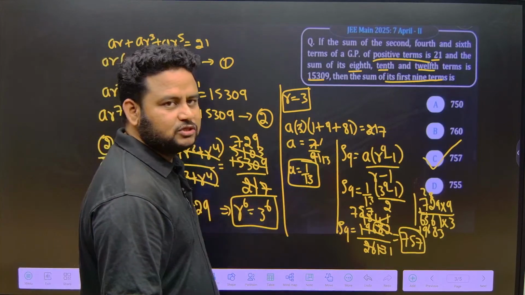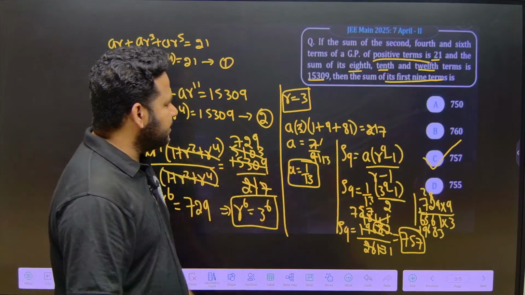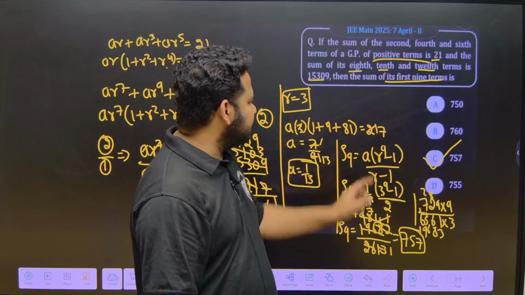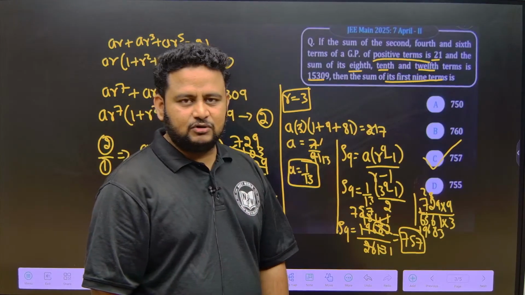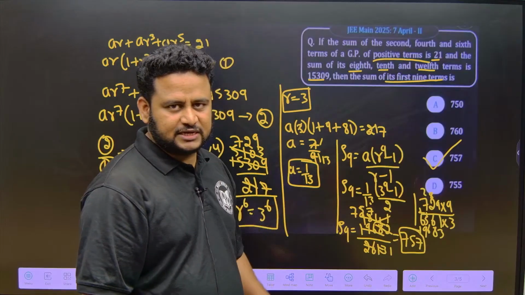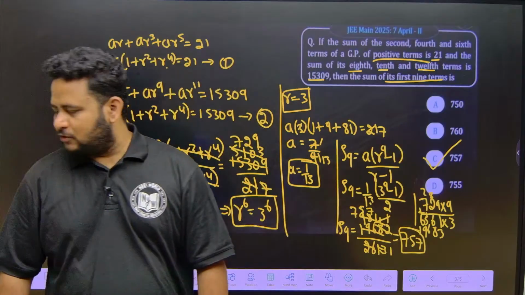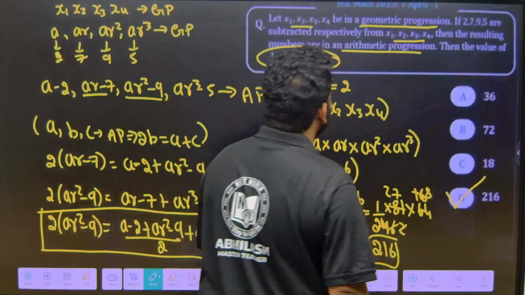Once I get r is equal to 3, if I put r is equal to 3 in the first equation, what will I get? I will get a is equal to 1 by 13. Then they are asking the sum of the first 9 terms, S9 is equal to what? S_n is a into r to the power of n minus 1 by r minus 1, here n is 9. By putting the values, I will get 757. Clear?